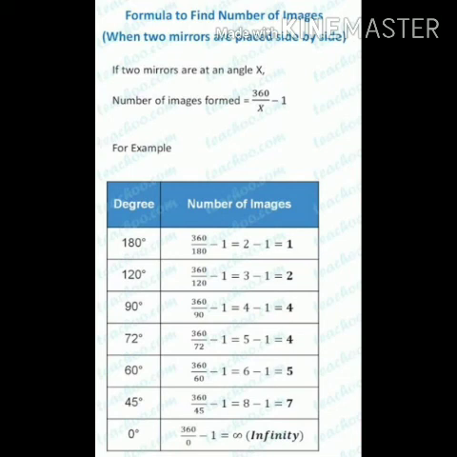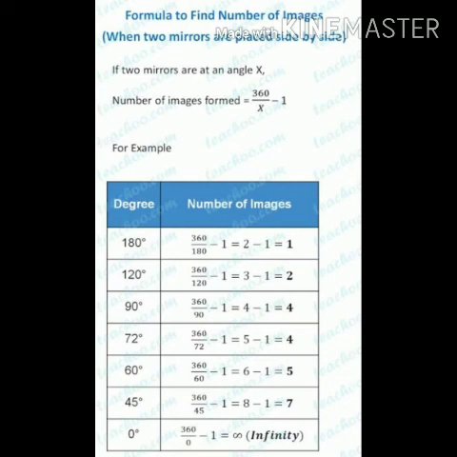So when you calculate, just for an example, two plane mirrors, when inclined at an angle of 90 degrees, form three images of an object placed between them. Like this you can calculate for different other angles. The number of images formed when mirrors are arranged at different angles is given in this chart.